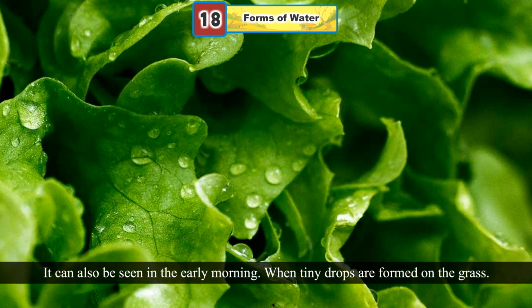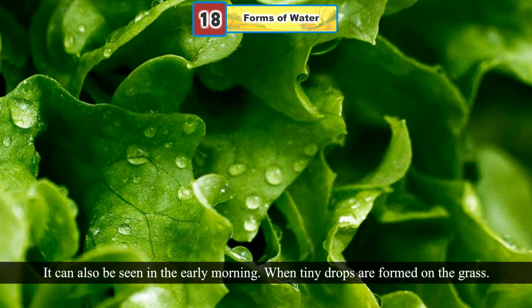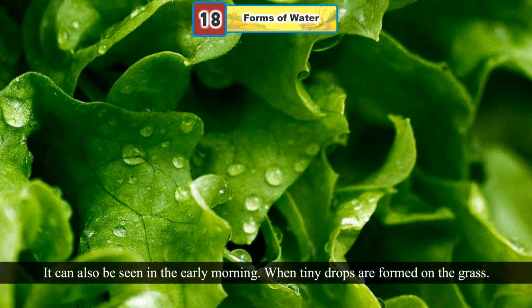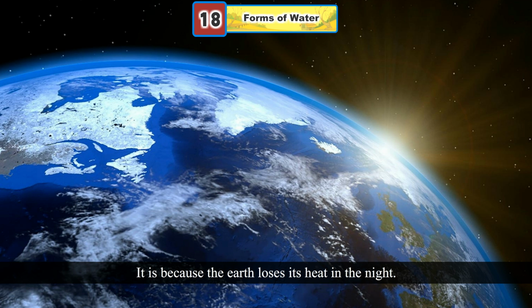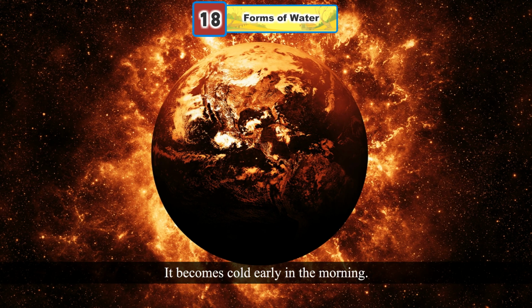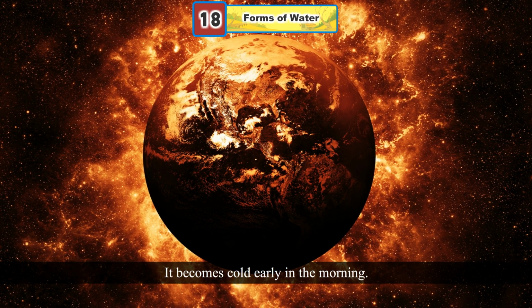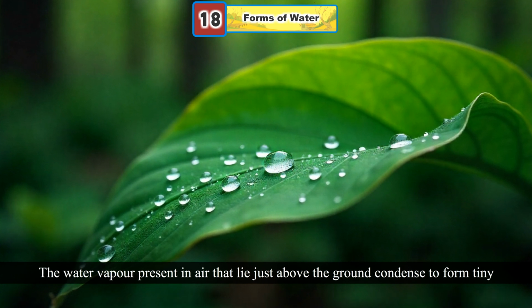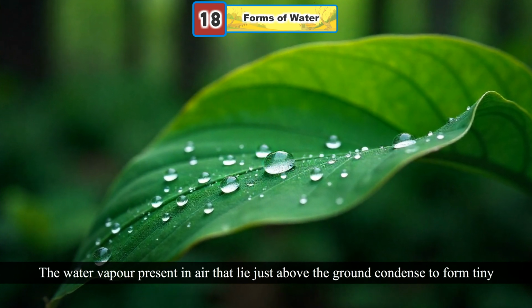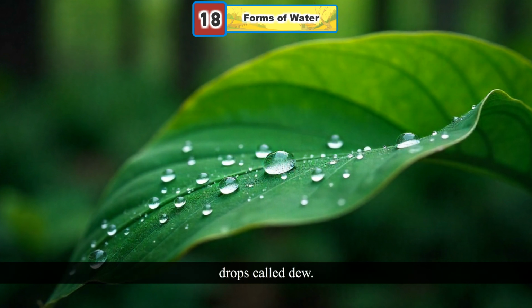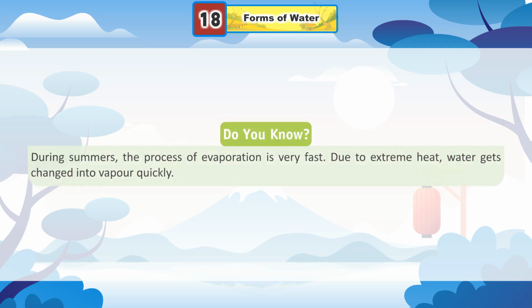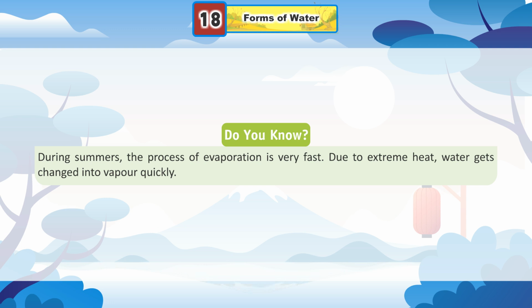It can also be seen in the early morning. When tiny drops are formed on the grass, it is because the earth loses its heat in the night. It becomes cold early in the morning. The water vapor present in air just above the ground condenses to form tiny drops called dew. Do you know, during summers, the process of evaporation is very fast. Due to extreme heat, water gets changed into vapor quickly.